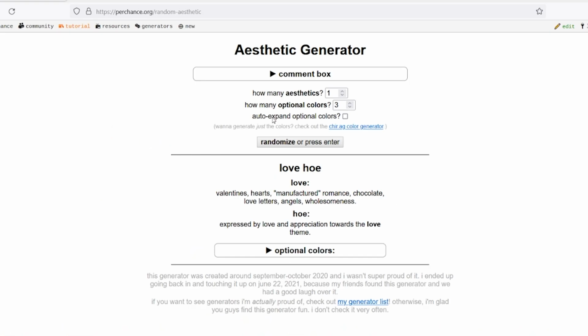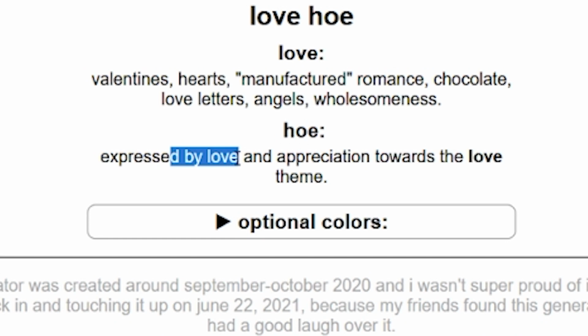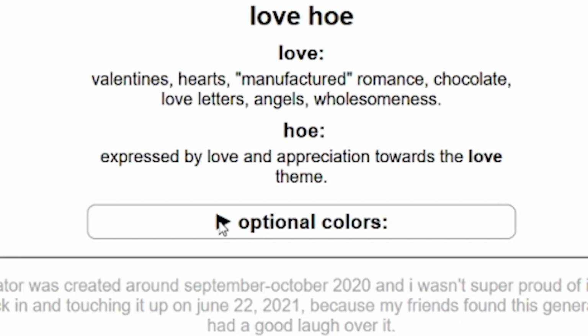Oh no! Angels, holes. Why would you call? Oh no! Expressed by love and appreciation towards the love theme. What are the optional colors? Oh no. Should I go with this one or should I re-roll?